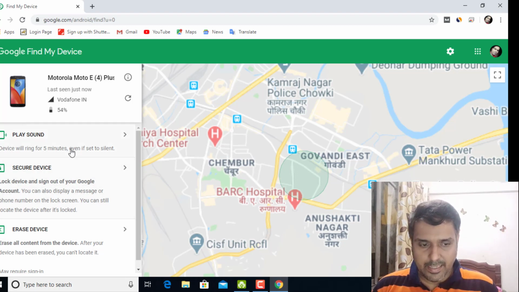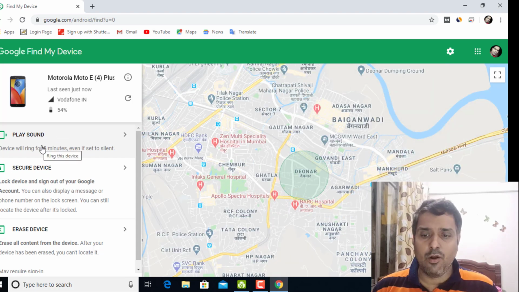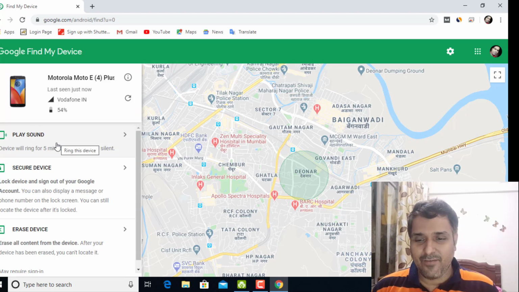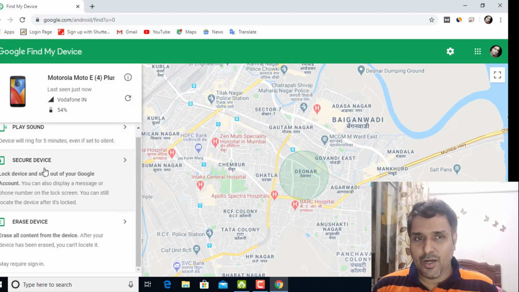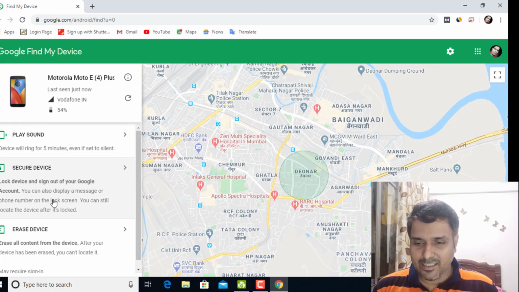Next is here you can see you can play this sound. If someone has put your mobile phone on mute, or if he has shut down your mobile also, then also you can play a sound. This sound will be played, your ringtone will be played for 5 minutes, and you can find out your mobile wherever someone has robbed it or kept it for a prank. You can also secure your device by using all other stuff, like you can sign out from the Google.